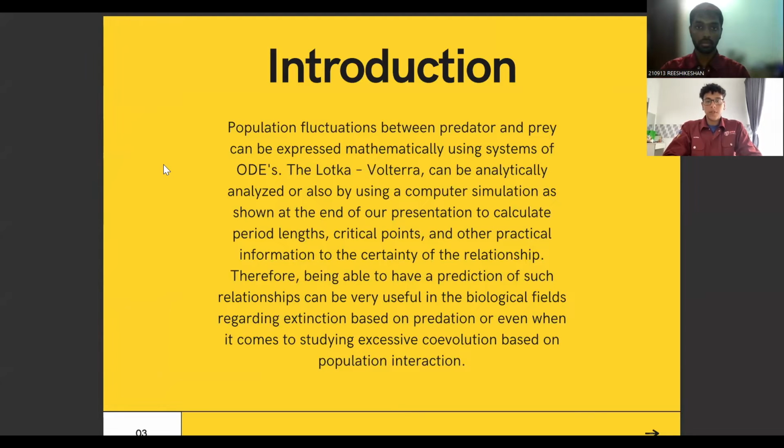Moving on to the introduction, population fluctuations between predator and prey can be expressed mathematically using systems of ODEs. The Lotka-Volterra model can be analyzed analytically or by using a computer simulation, as shown at the end of our presentation, to calculate period lengths, critical points, and other practical information about the relationship. Therefore, being able to predict such relationships can be very useful in the biological fields regarding extinction based on predation, or when studying excessive coevolution based on population interaction.